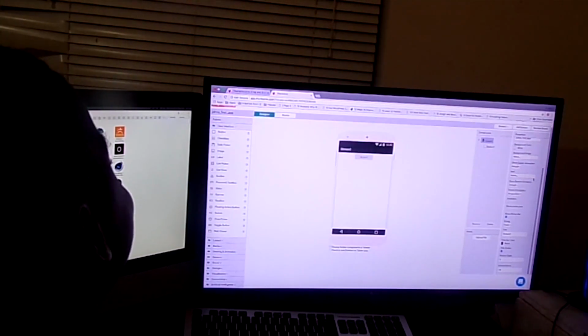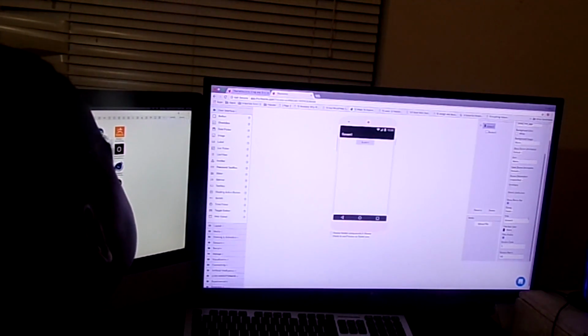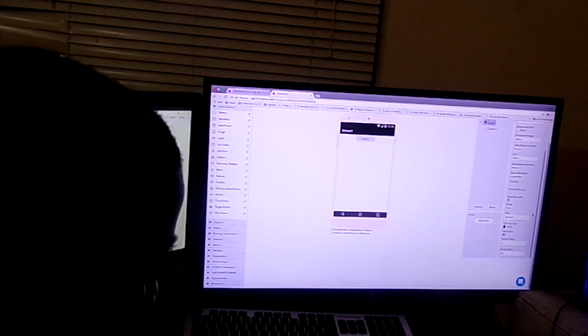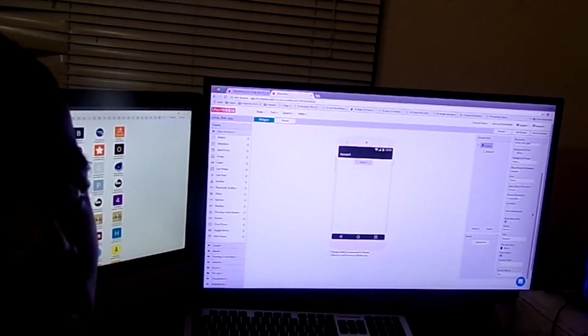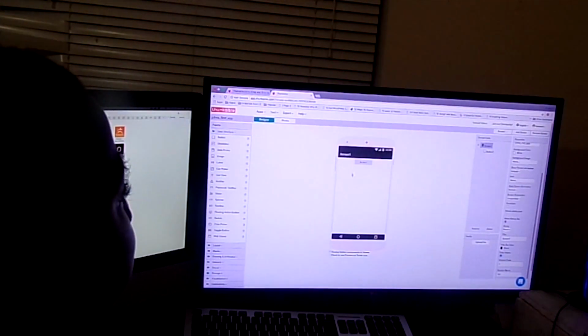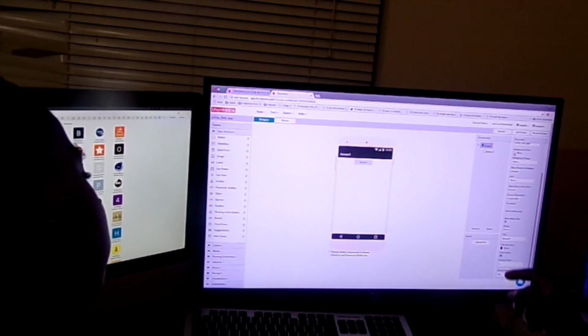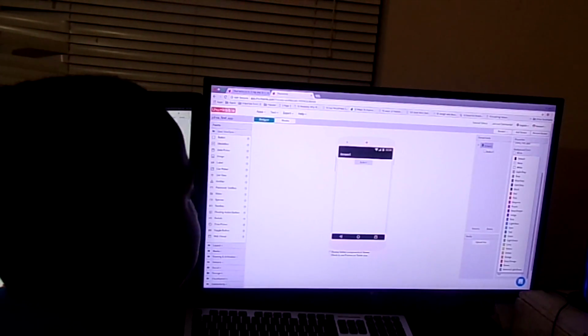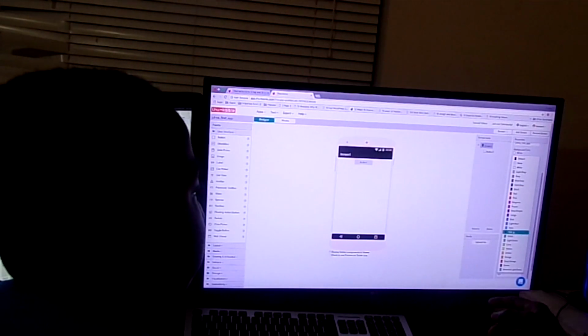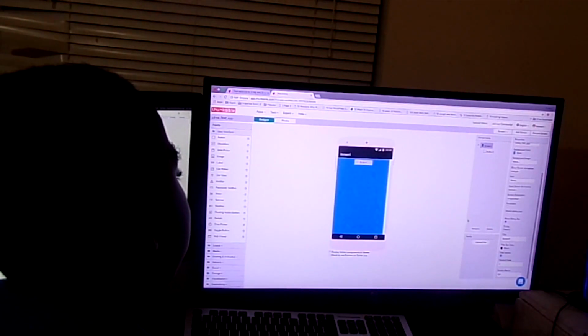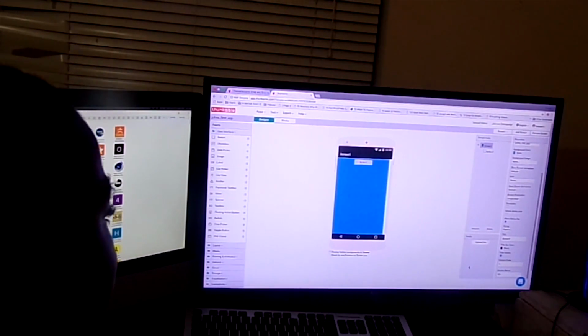All right. So if you look at this, right now it's telling us the background for this screen is white. We want to change that. So click on that. So select another color. Right, good. All right, so we have that.